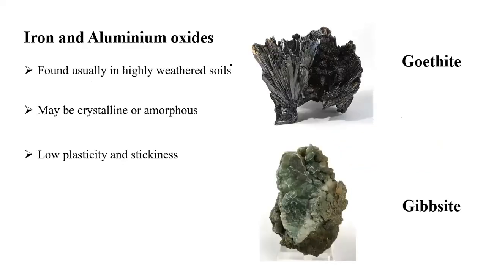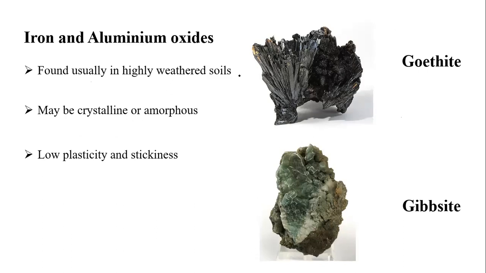Coming to the next, the final one, is called iron and aluminum oxides. The best examples are goethite for iron and gibbsite for aluminum. Found mostly in highly weathered soils. What is the order for highly weathered soils? Can anyone answer? Which soil order comes under highly weathered? Oxisols. Thank you. You are reading, so very good. Oxisols are highly weathered soils.